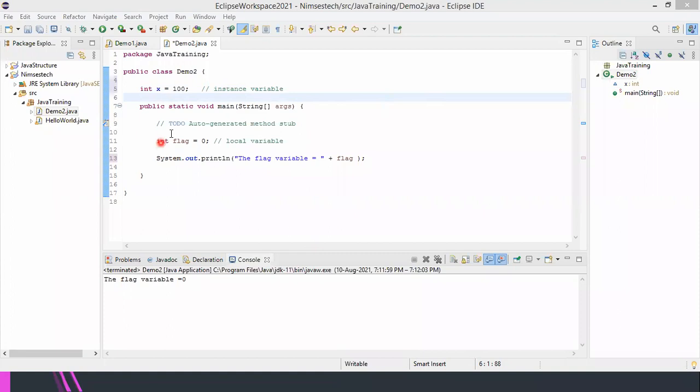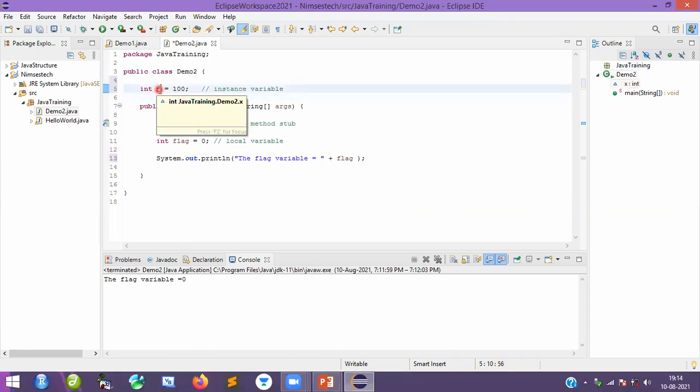Okay, fine. Okay, sir, I understood where we have to create the instance variables. Always you have to create the instance variable outside the main method. So this is our main method. No need to create a variable inside this method. You have to create it outside the method. That is called an instance variable. That is what I created here: integer x is equal to 100. x is an instance variable here.